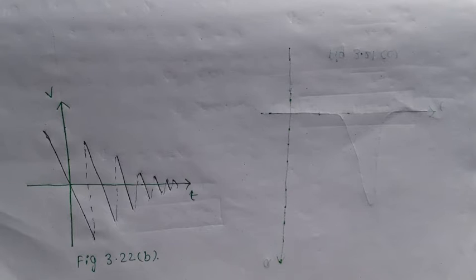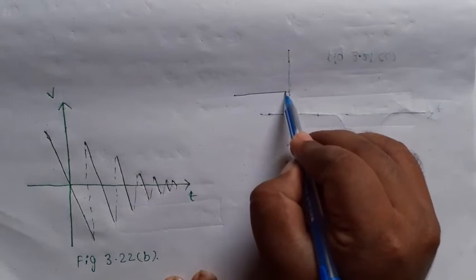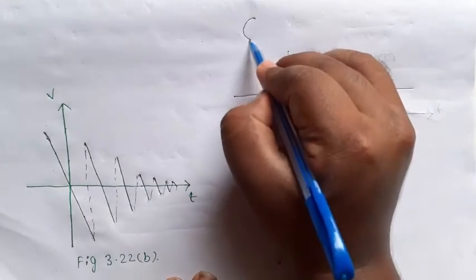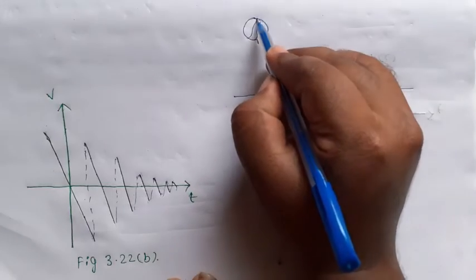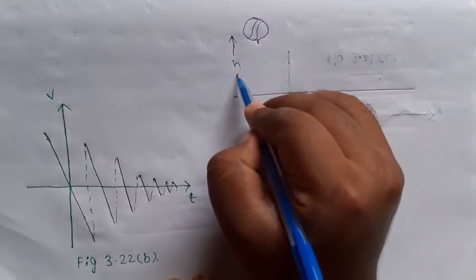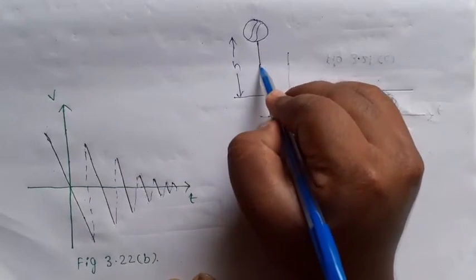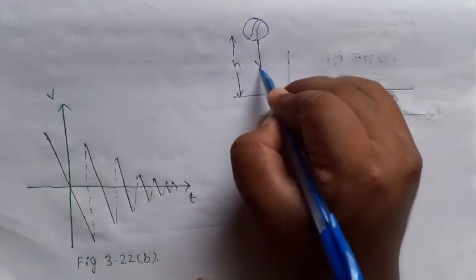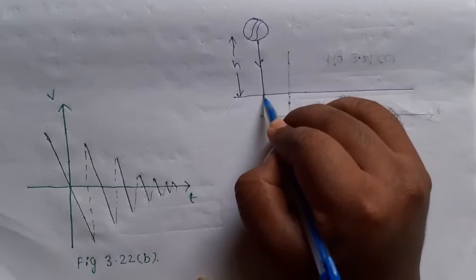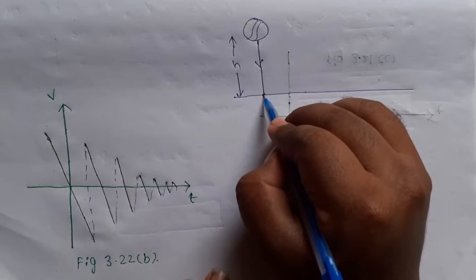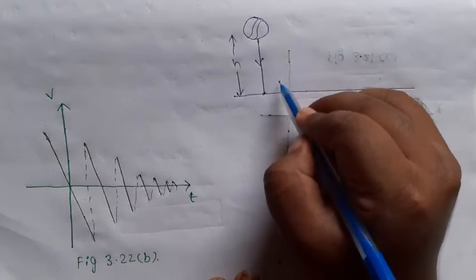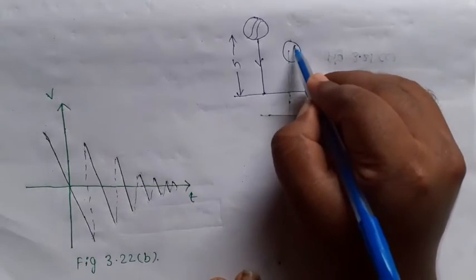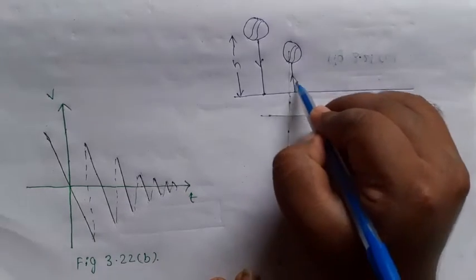So an example for this graph is the rebound of a ball. I am taking a ball and releasing it at a height from the ground. So the particle is moving towards the ground. When the ball hits the ground, it loses some velocity, and after that the particle moves in the opposite direction up to some height.